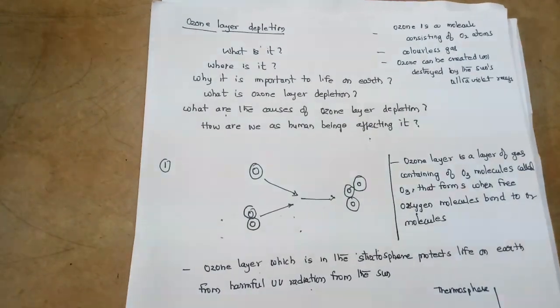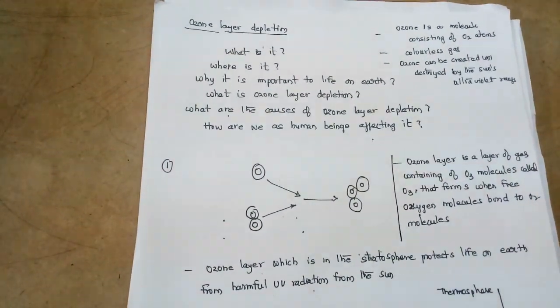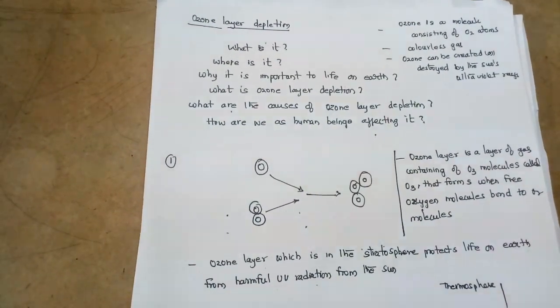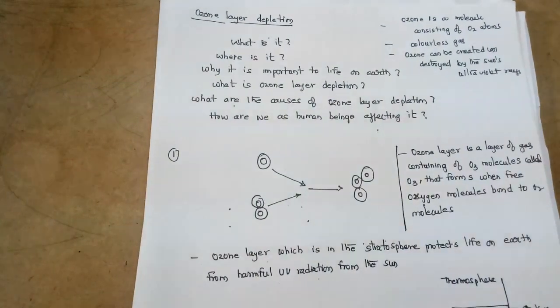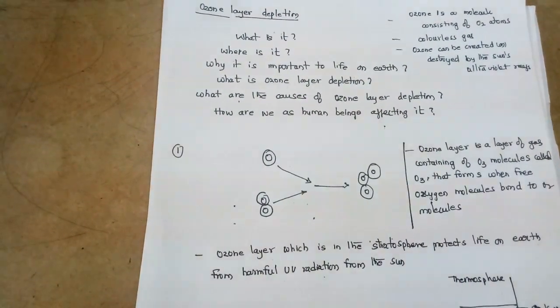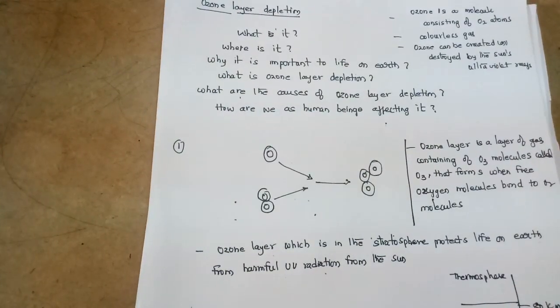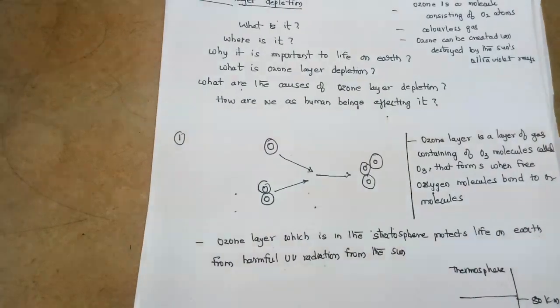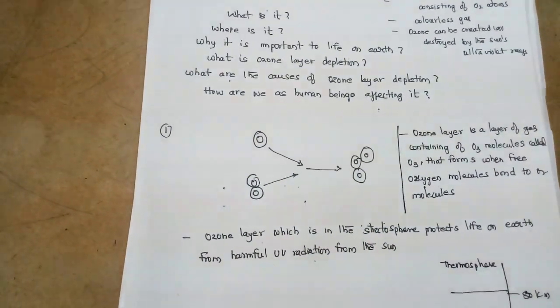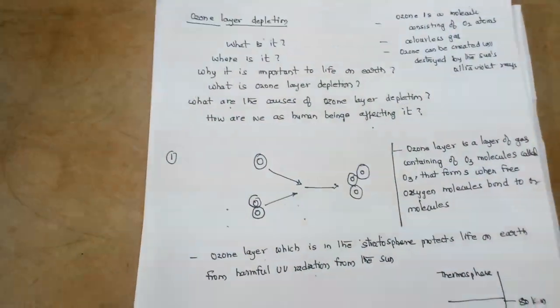So first of all, we have to know about the ozone. Ozone is a molecule consisting of O3 atoms, and it is a colorless gas. Ozone can be created or destroyed by the sun's ultraviolet rays. So it has one very good property: ozone can be created and destroyed by the ultraviolet rays which are coming from the sun. So that is about the ozone.